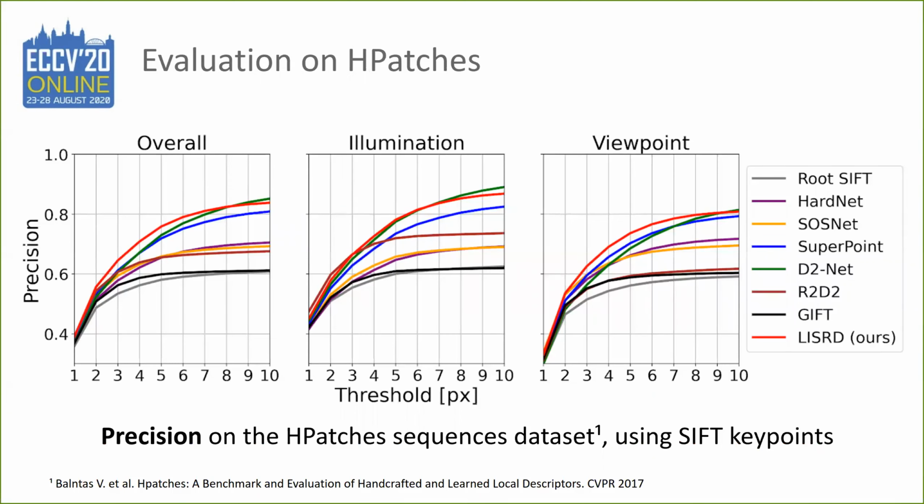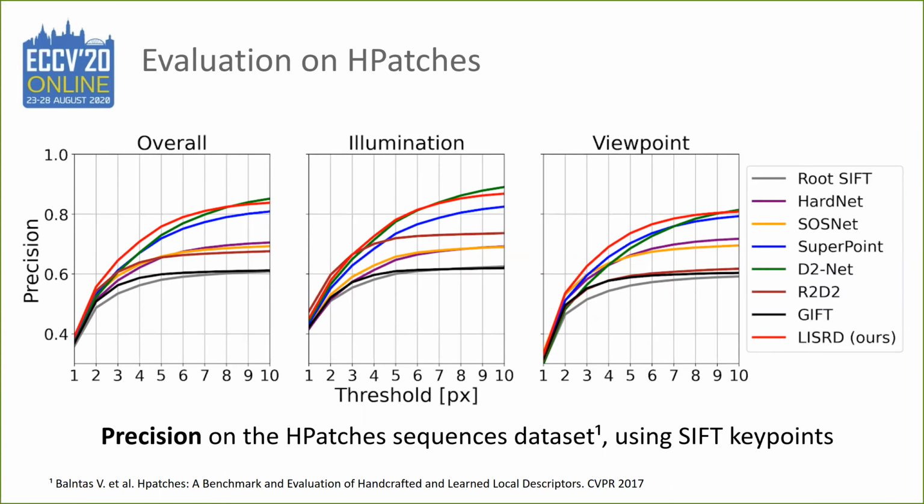We evaluated our method on the HPatches benchmark. Here we show the precision at multiple pixel error thresholds, and we use SIFT keypoints for all baseline methods. On the illumination part, where the illumination is changing for a fixed viewpoint, LISRD is using its illumination invariant descriptors, but it selects the rotation variant ones as they are more discriminative. On the viewpoint side, however, LISRD will use the illumination variant descriptors, which are more discriminative and thus outperform the invariant baselines.